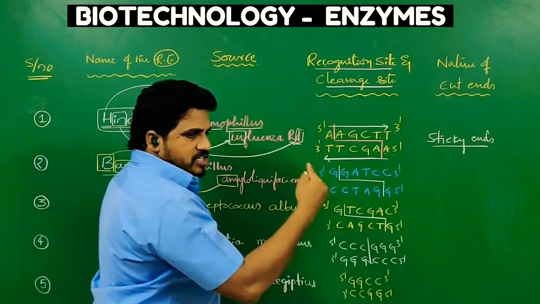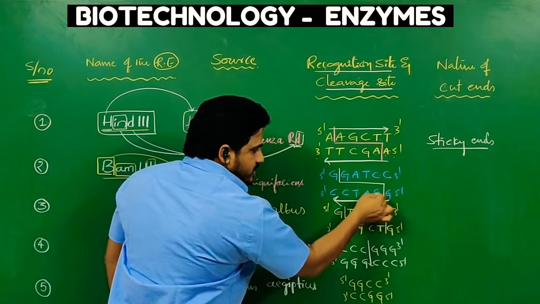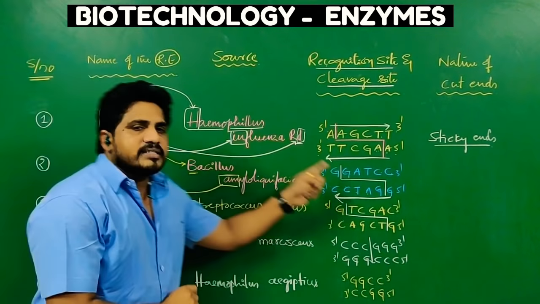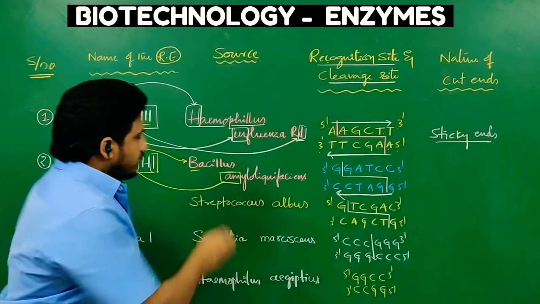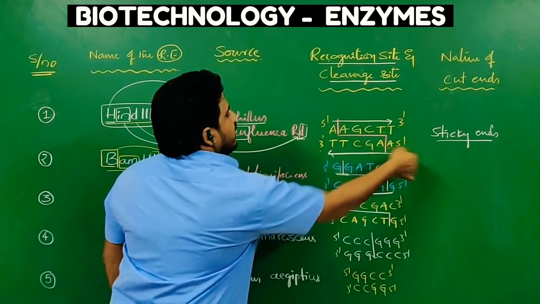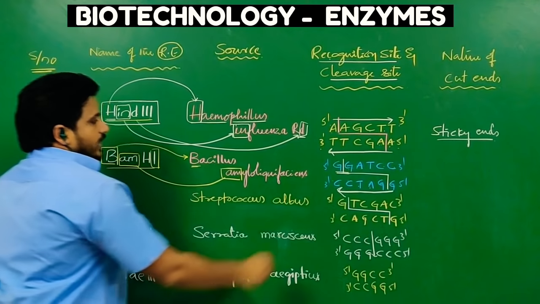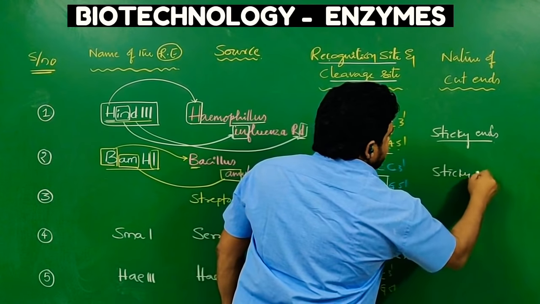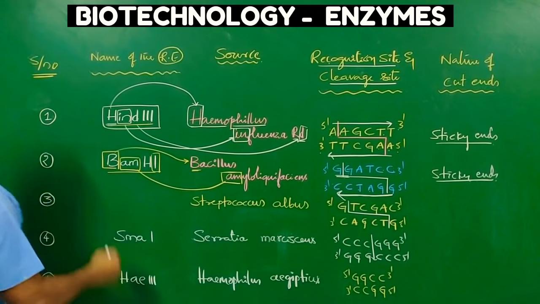What is that? GGATCC. Again you read in the other direction, GGATCC. So that is why it is called a palindromic sequence. It identifies that sequence. Other enzymes may also identify that sequence, but BAM H1 cuts between G and G. Others may cut between G and A or elsewhere, but not G and G. Are you getting it clear? And by this action, again sticky ends, cohesive ends or hanging ends may be the result.